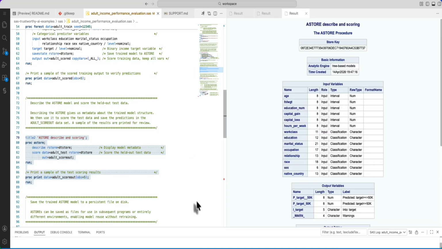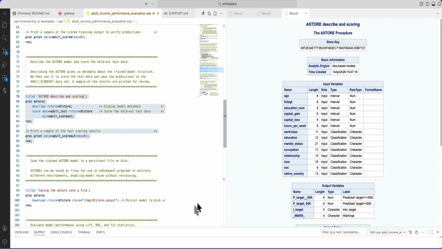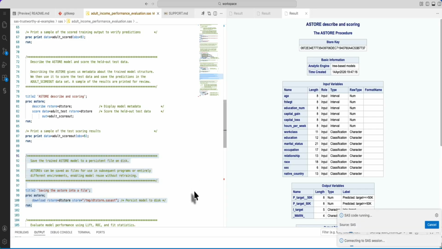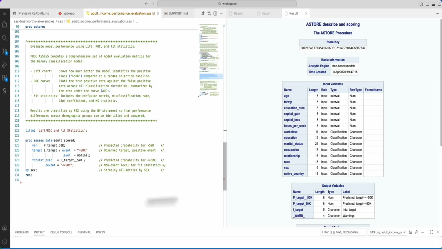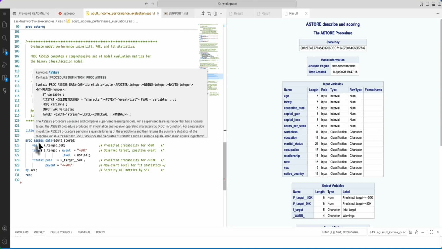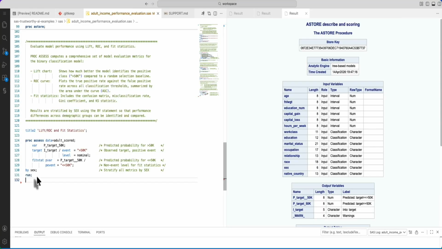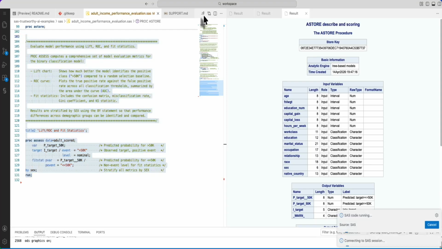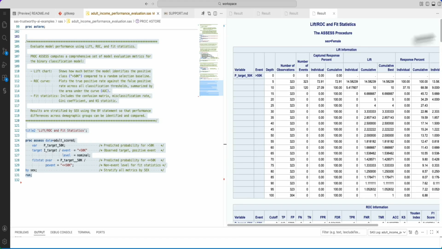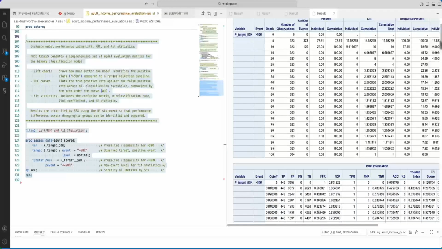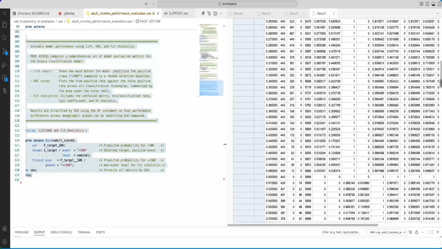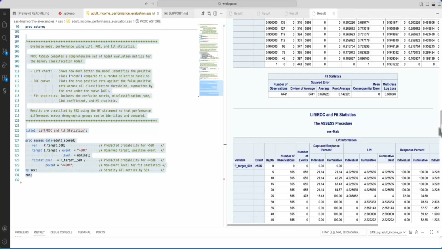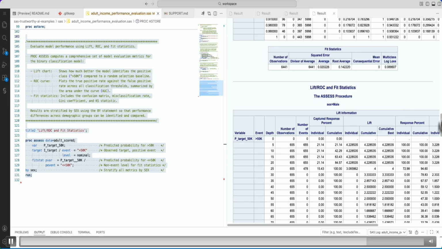So what I did on the screen was I ran a proc forest, I did my test evaluation, and I'm storing the output using proc store. So it's a very quick way to save your results. The proc assess is the statement that you can use, and it is very powerful to generate your accuracy curves, the ROC, confusion matrix, and over here you can see that I am actually checking the lift and ROC fit statistics for gender female and gender male, because in this case I was interested to see how my lift and ROC works for the subgroup of gender.